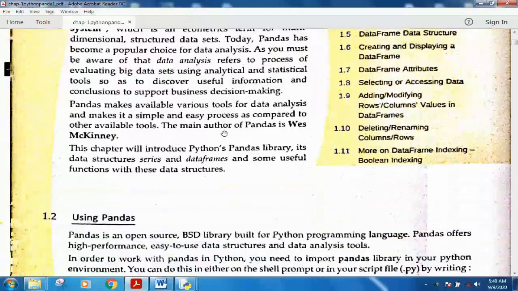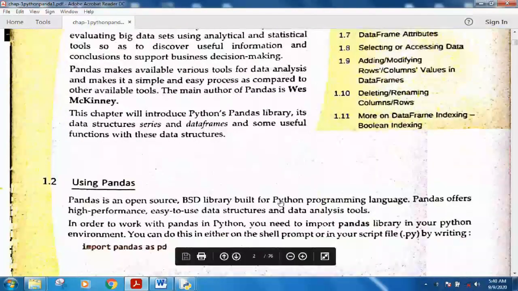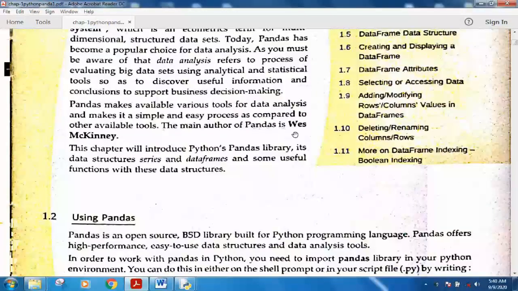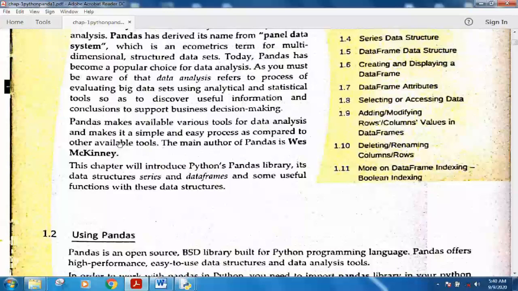Pandas is an open source BSD library built for the Python programming language. It offers very high performance, easy to use data structures and data analysis tools. This library was developed by a very famous person, Wes McKinney, and it provides us various tools for data analysis, making our process simple and easy.